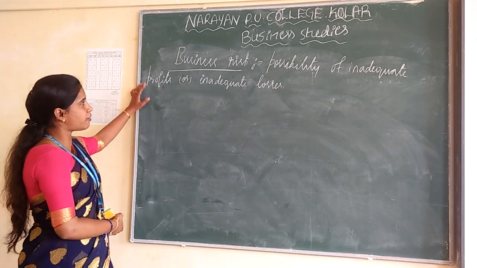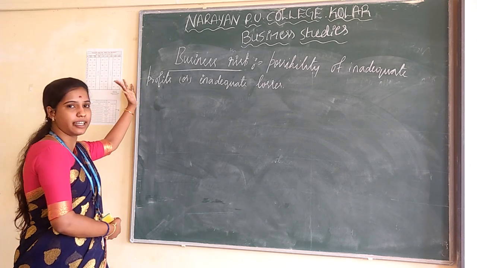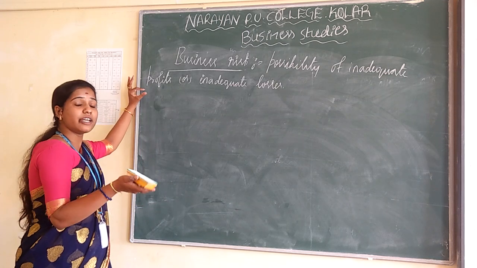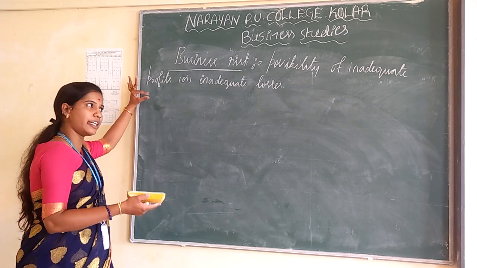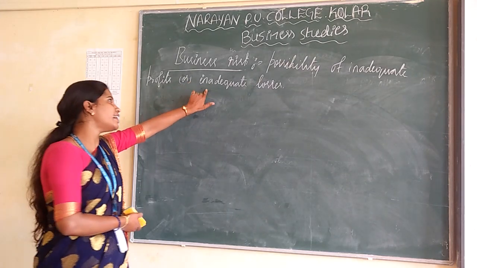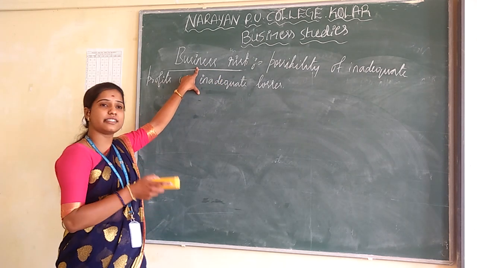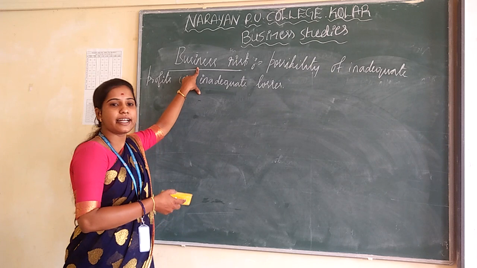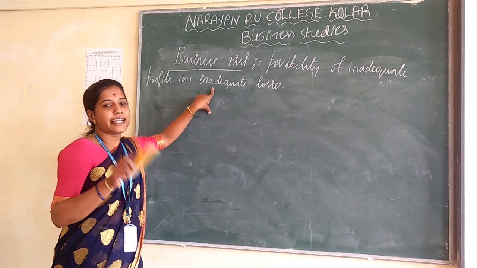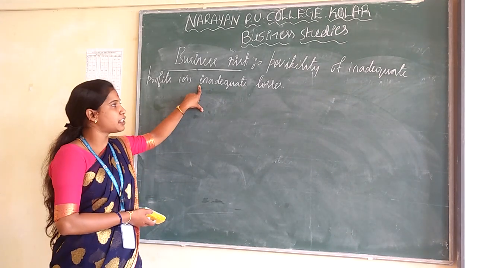Everybody understood the meaning of business risk? Business risk means that unknowingly, without our knowing, inadequate profit will be gained, and also unknowingly we are going to get losses. It is known as business risk. It is defined as inadequate profit or inadequate losses, an unexpected event. Without our knowing, unexpected things will happen.